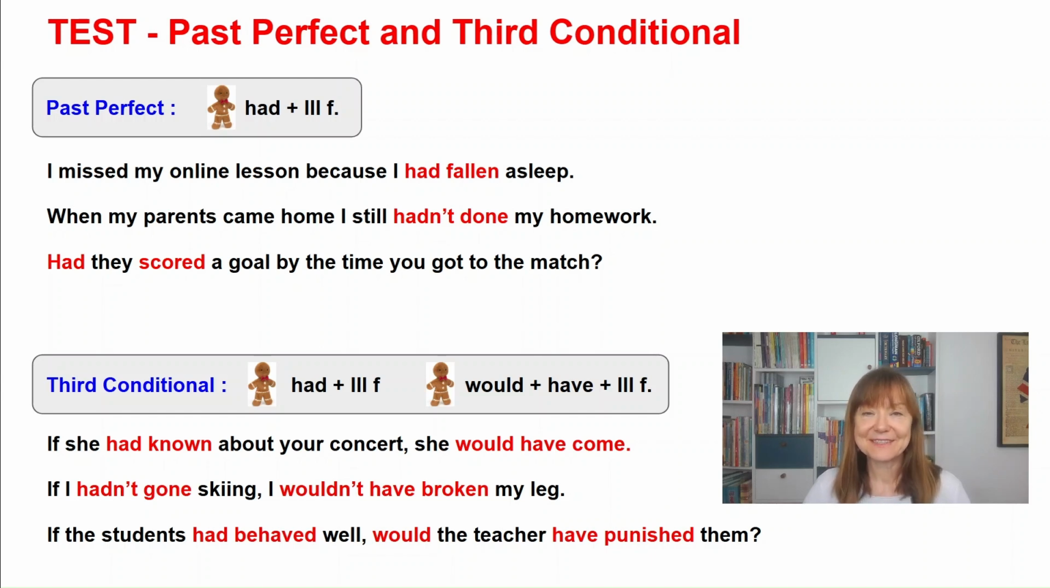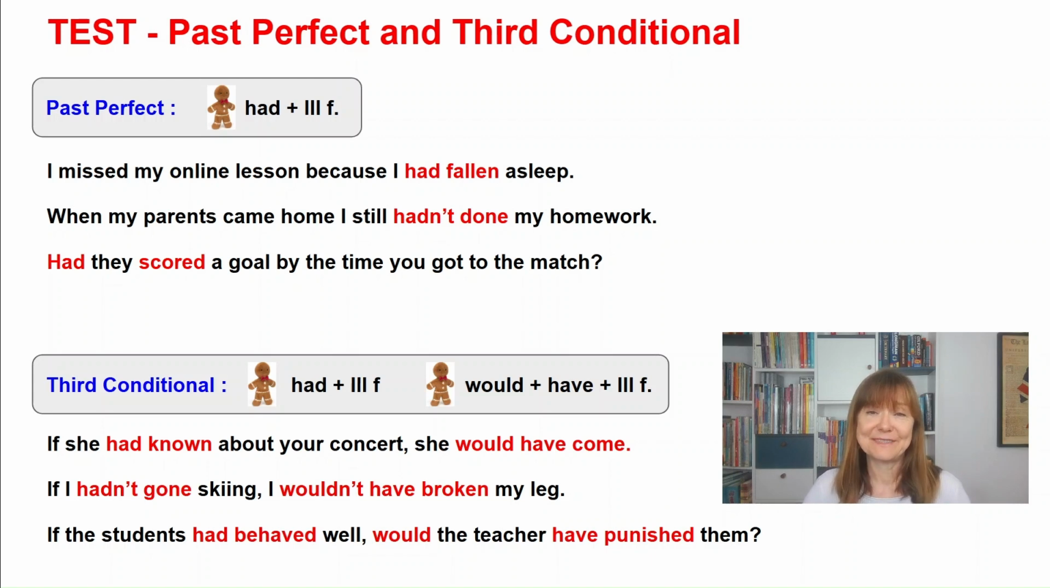So look at the sentences. If she had known about your concert, so this sentence is actually past perfect sentence, she would have come. The other fragment of third conditional is the modal verb would, and then have, and then the third form of the verb. Okay? And the negative sentence, if I hadn't gone skiing, I wouldn't have broken my leg, but I went skiing, and that's why I broke my leg.